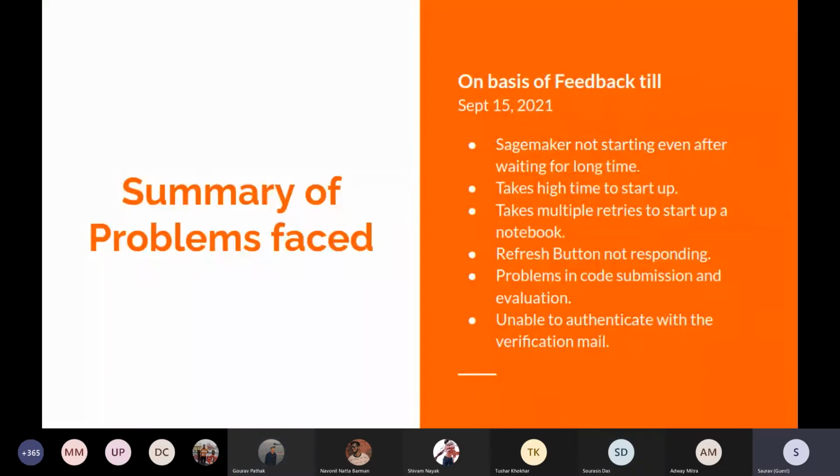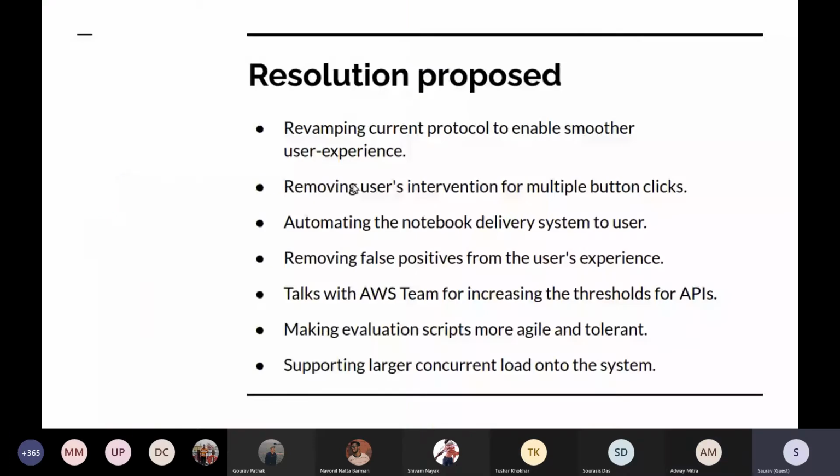Sure. Based upon the feedback that we have received, we have come up with an action plan and the resolutions that we propose for these problems. I'll go through those resolutions one by one. The first one is that we will be revamping the current protocol to enable a smoother user experience.